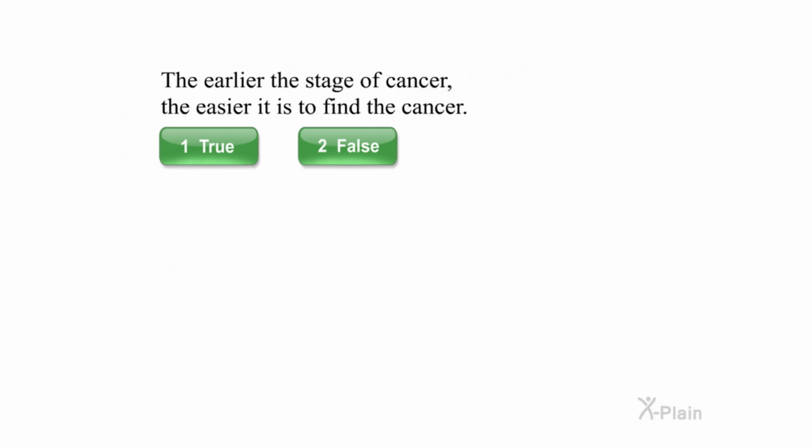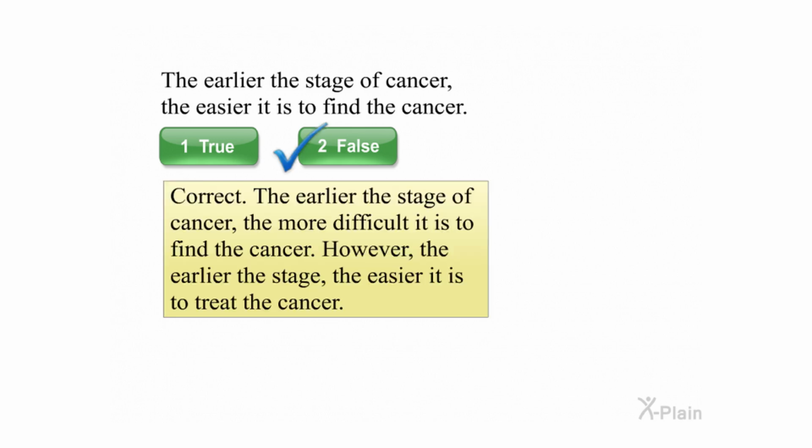The earlier the stage of cancer, the easier it is to find the cancer. Select true or false. Correct. The earlier the stage of cancer, the more difficult it is to find the cancer. However, the earlier the stage, the easier it is to treat the cancer.